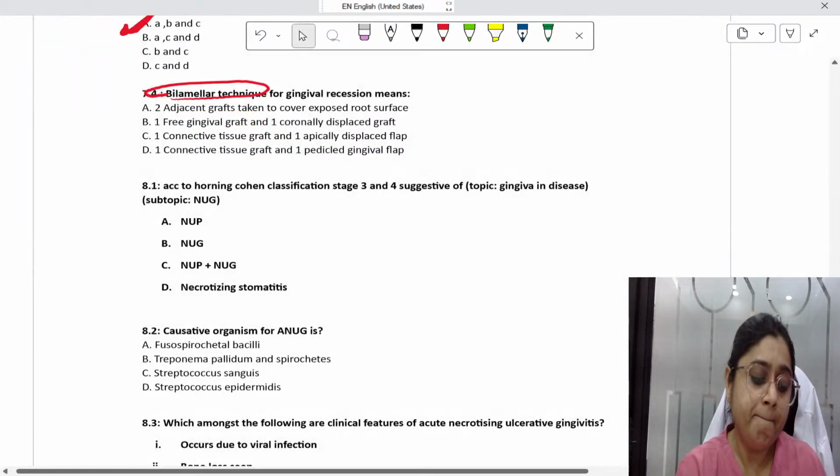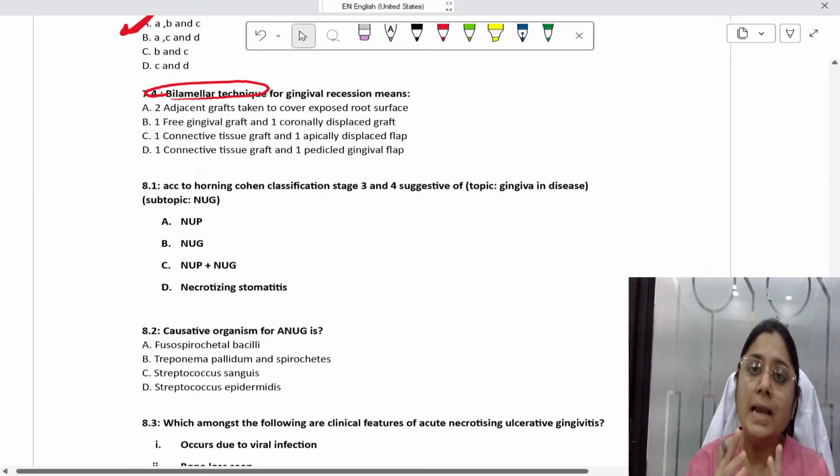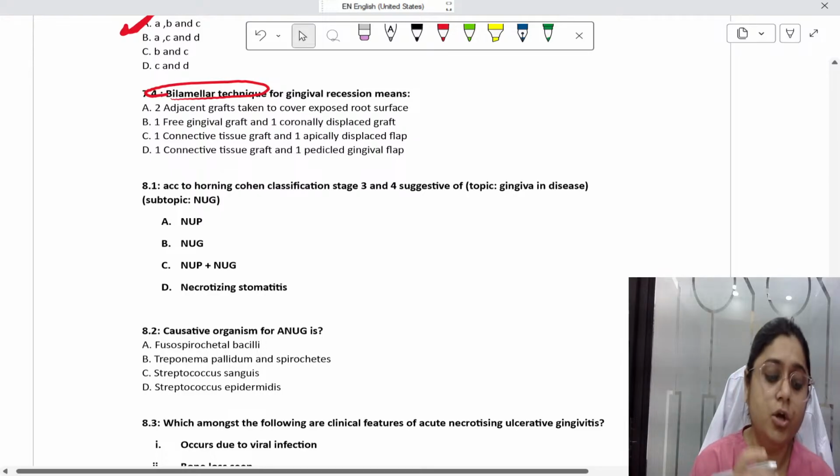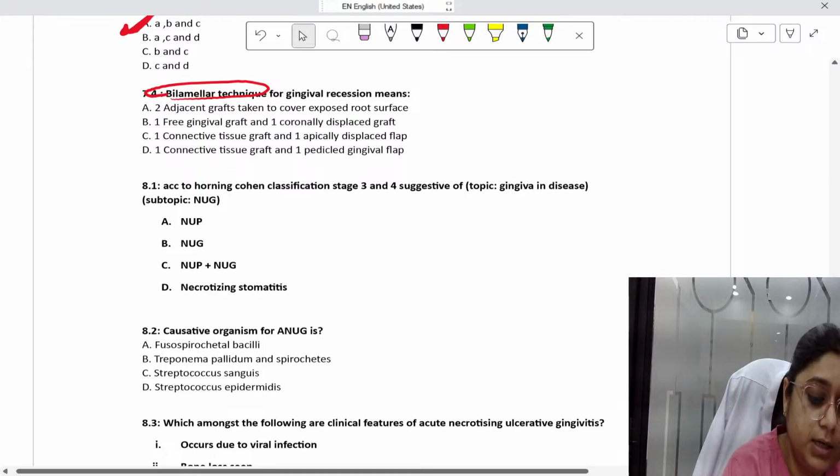Okay, so here bilaminar means 2 lamellas, right? 2 layers of grafts are used for gingival recession. So in the bilaminar technique, we are using a pedicle graft, a laterally displaced graft, or a coronally displaced graft along with a connective tissue graft. So the answer here is option D.